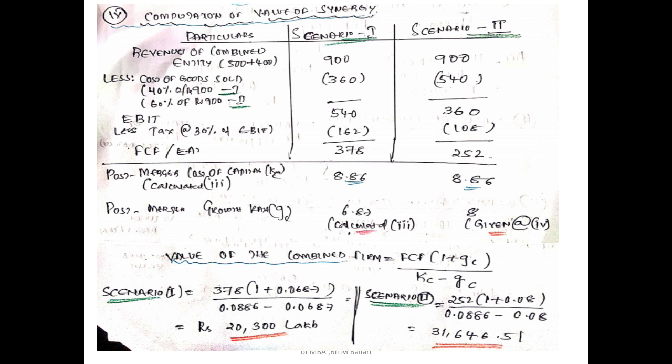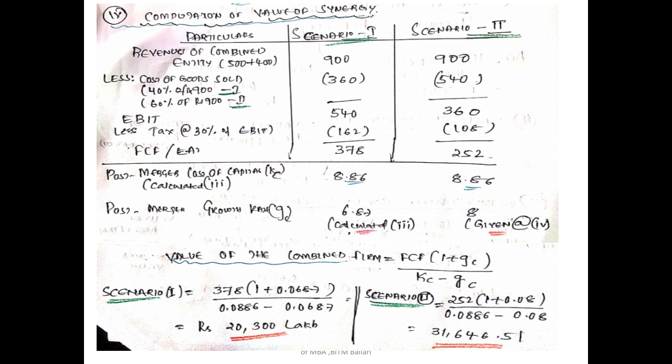The growth rate for scenario 1 is 6.87, as calculated, whereas in scenario 2 it is 8%, as given in sub question 4. These are the two adjustments.